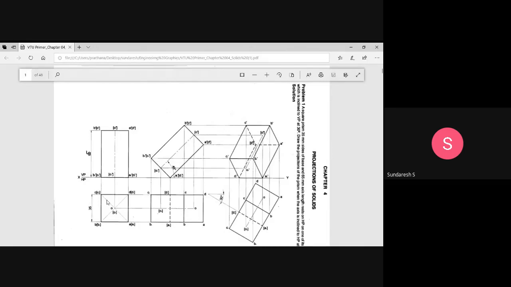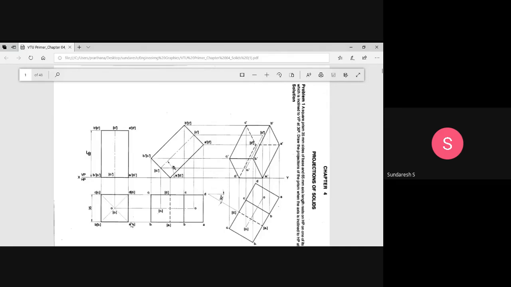When you give the annotations in the top view, A is the top base point, and A1 is the corresponding point on the bottom base, which coincides with it. Similarly, B, B1, C, C1, D, D1.